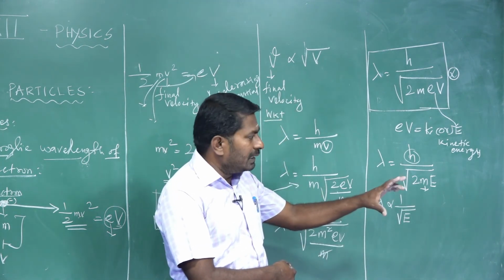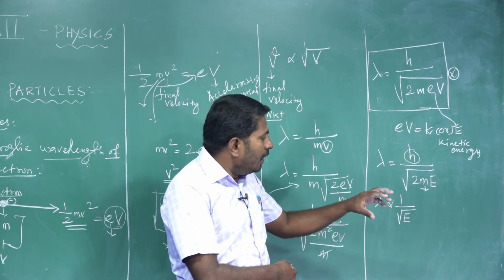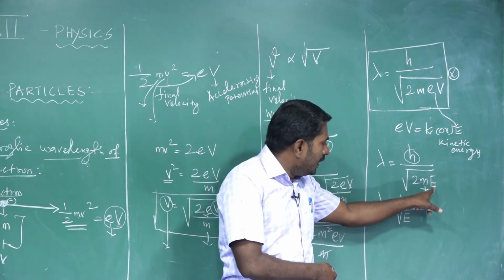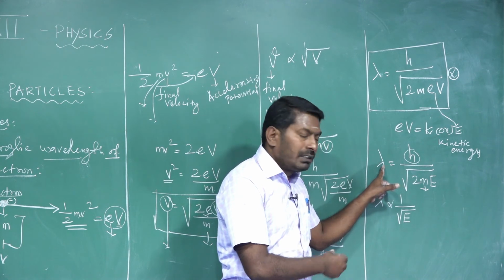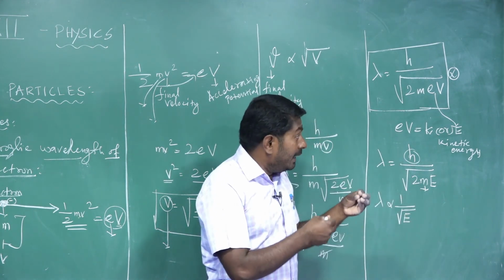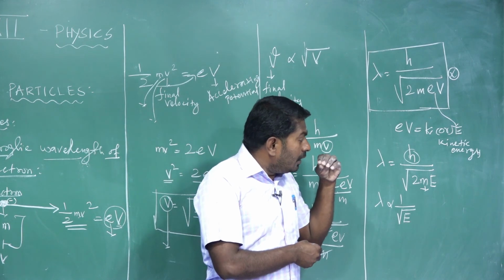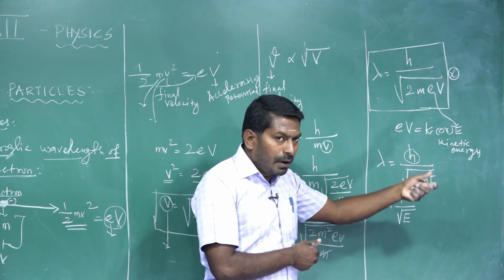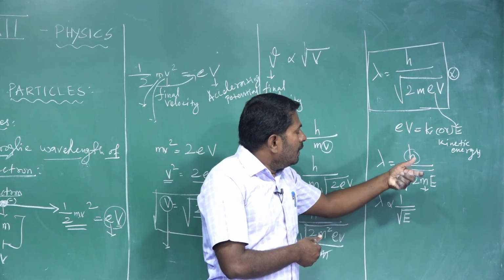The uncharged particle moves with a definite speed. It possesses a kinetic energy. The kinetic energy of the neutron is E. Then how to calculate the de Broglie wavelength of the neutron? Lambda is equal to h divided by square root of 2 mE. In that case, the neutron in motion is associated with a wave, that wave is a de Broglie wave or matter wave.